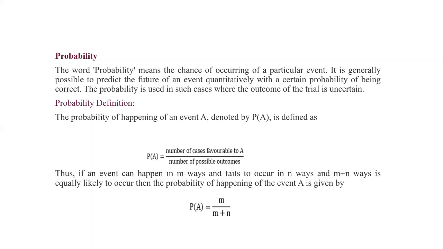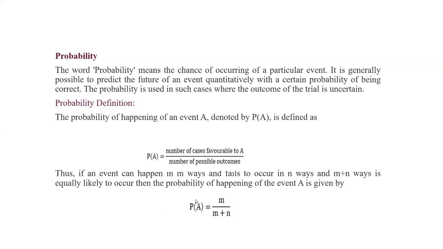So if an event can happen in m ways and fails to occur in n ways, and these m plus n ways are equally likely to occur, then the probability of happening of event A is given by. So if you have to find the happening of event A, that event can happen in m ways and fails to occur in n ways. So here the probability of happening of event A is given by.